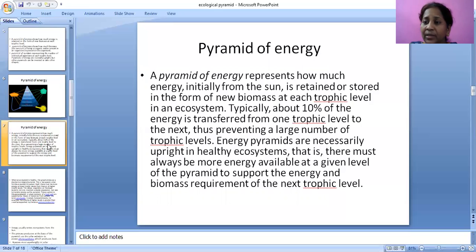Just imagine if the energy at the producer level is less, then the amount of energy available for the primary consumers will again be less. And from primary consumers to secondary consumers, it will again drop. Again from secondary consumers to tertiary, the energy levels will drop. So to maintain the balance, the energy at the bottom level of producers should be intact.